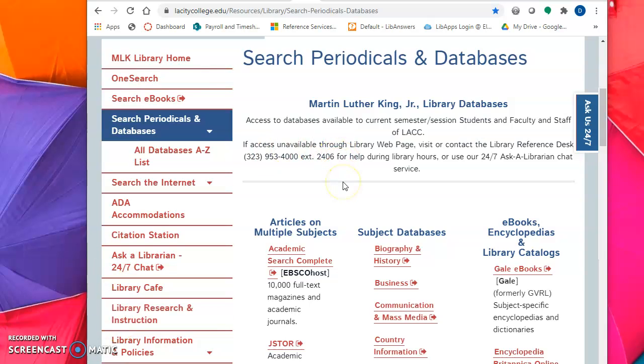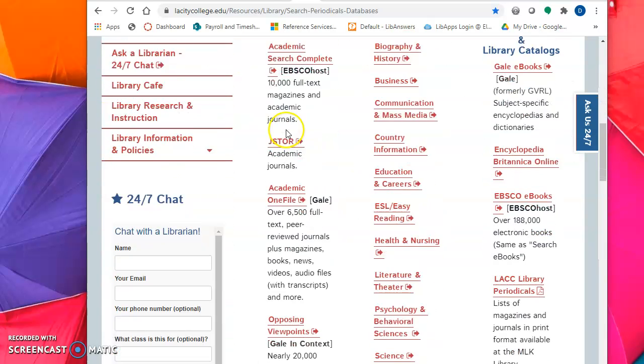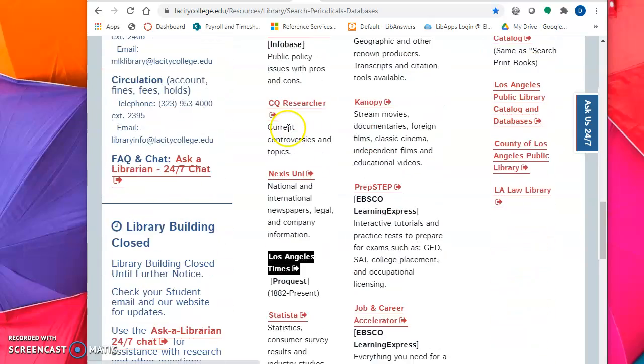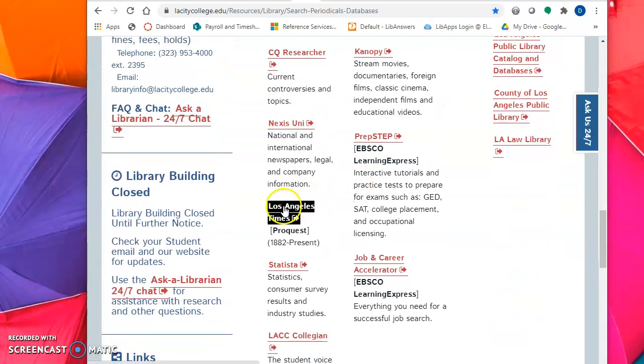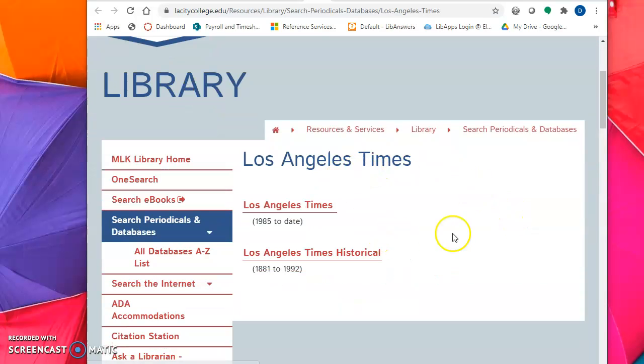Hi everyone, I'm going to show you a brief little tutorial where you can get more newspapers. I am still on the search periodicals and databases. I'm going to scroll down under articles on multiple subjects and go to the Los Angeles Times and click on that. Now we have two Los Angeles Times databases.